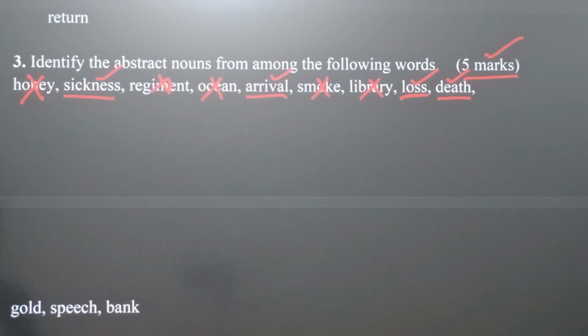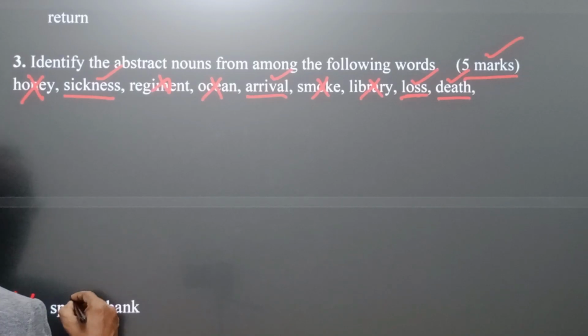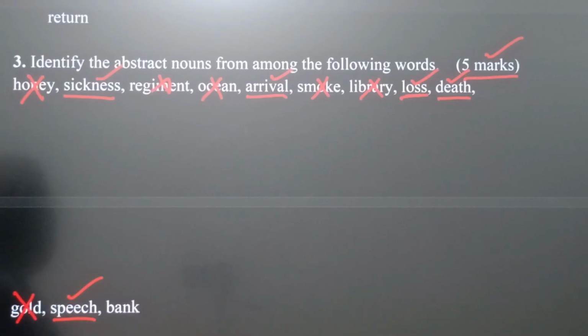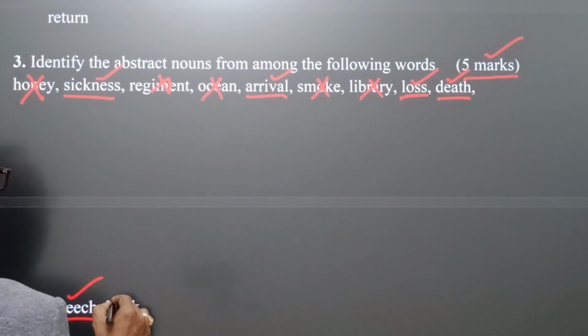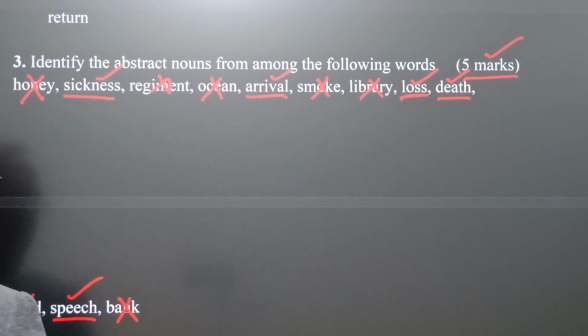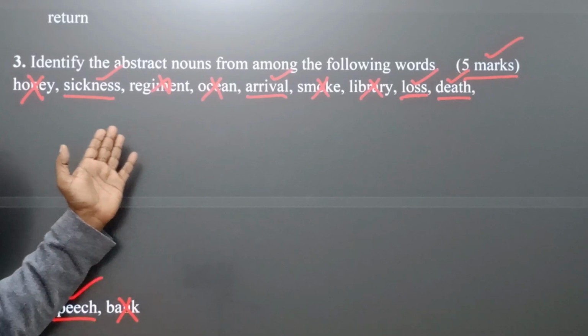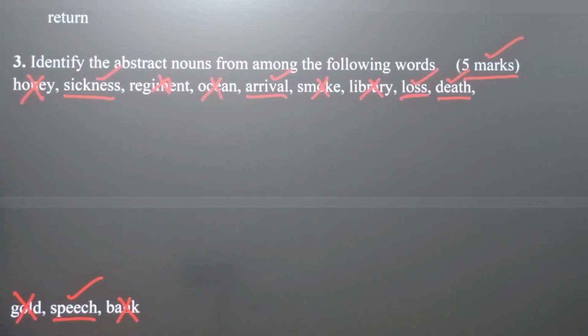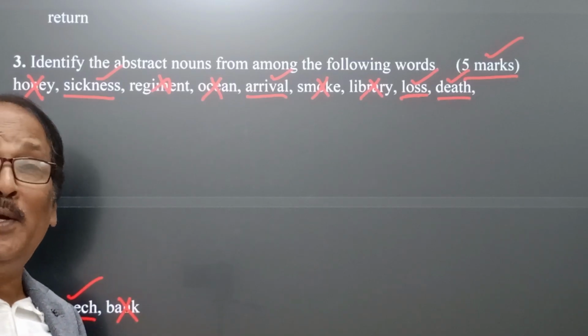Gold is a material noun. It is not an abstract noun. Speech is an abstract noun because it comes from the word speak. Now the last, bank is a common noun. It is not an abstract noun. Here we have five abstract nouns, and this is the way how to identify the abstract nouns.